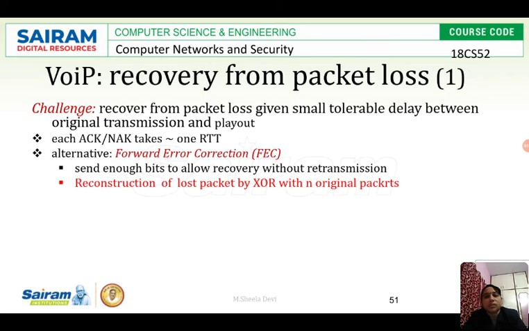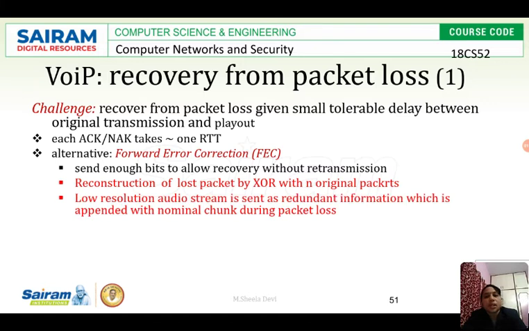How can it be done? The first mechanism is, along with the original data stream, we have to send the redundant data audio chunks to the receiver, so that if any packet in the original stream is lost, the packet whichever is lost can be taken from the redundant stream by XORing it with the original n original packets. So this is the first mechanism. And the second mechanism is low resolution audio stream.